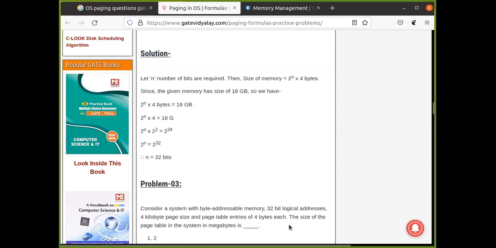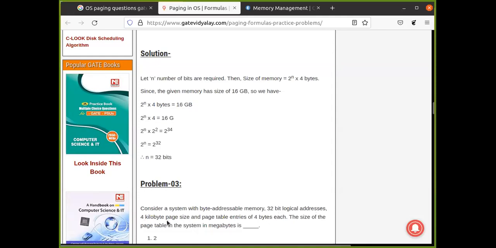Page table size. Okay, this is not main memory. This is related to logical addresses. So 32-bit logical addresses and 4 kilobyte page size. How many pages can there be, first of all? 32 is the total logical address size and 4 kilobyte is the page size.